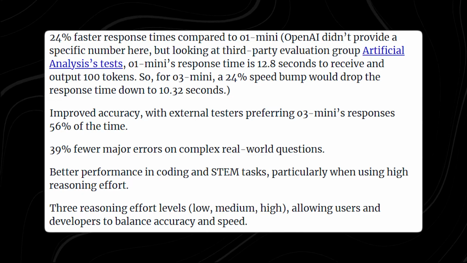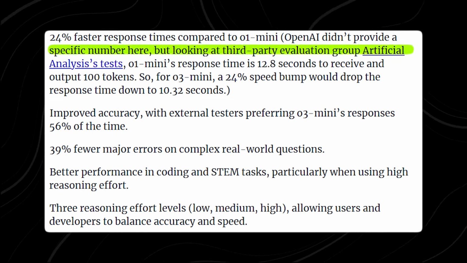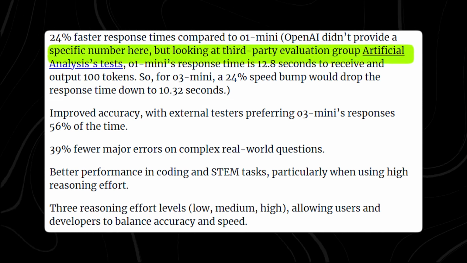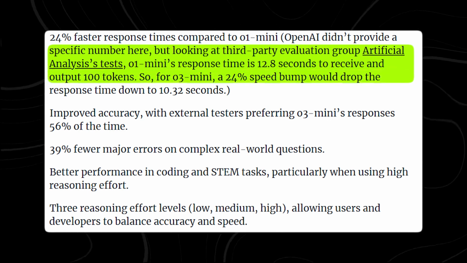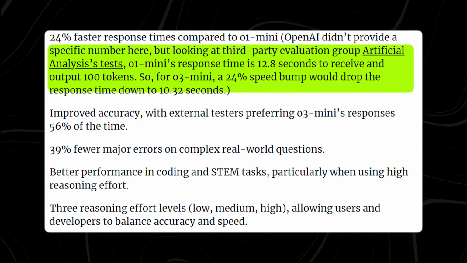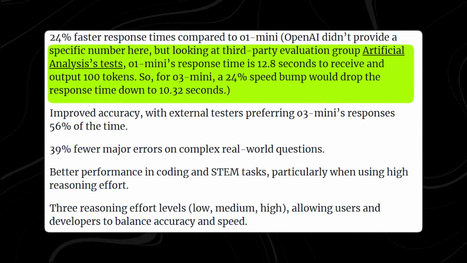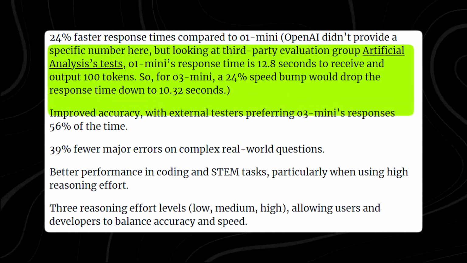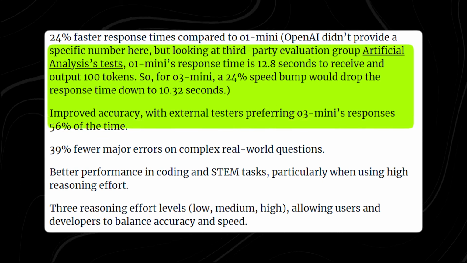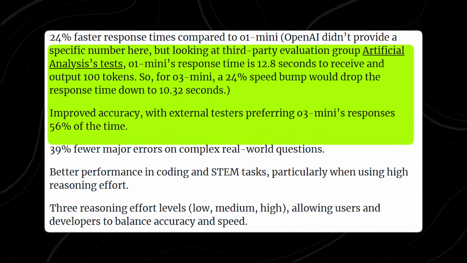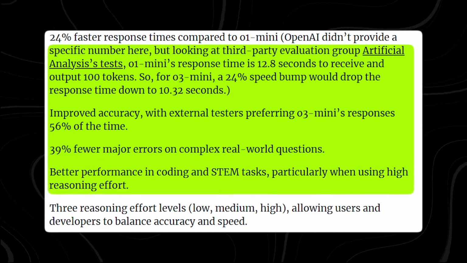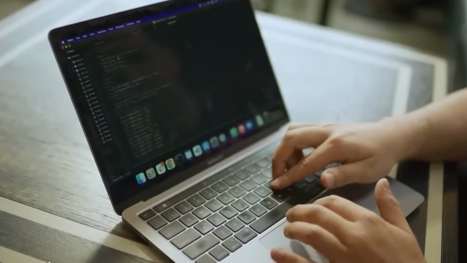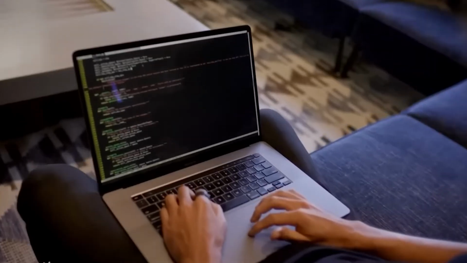While OpenAI hasn't disclosed exact figures, external benchmarks suggest that O3 Mini processes 100 tokens in 10.32 seconds, compared to 12.8 seconds for O1 Mini, a 24% increase in speed. Additionally, third-party testers preferred O3 Mini's responses 56% of the time over O1, particularly for STEM-related queries. The model also reduces major errors by 39%, making it significantly more reliable for real-world problem solving.